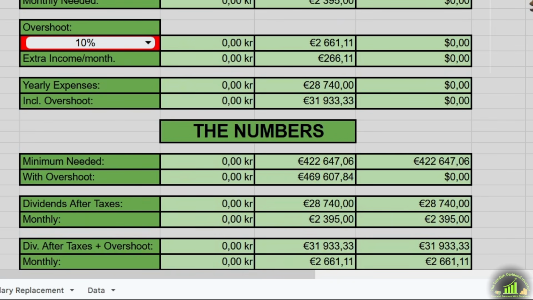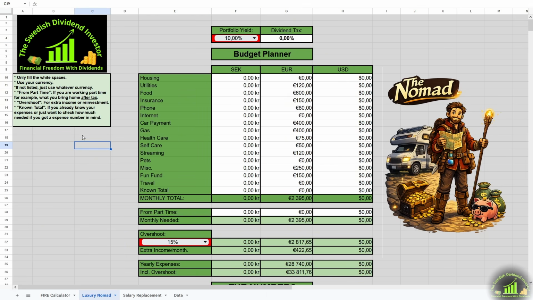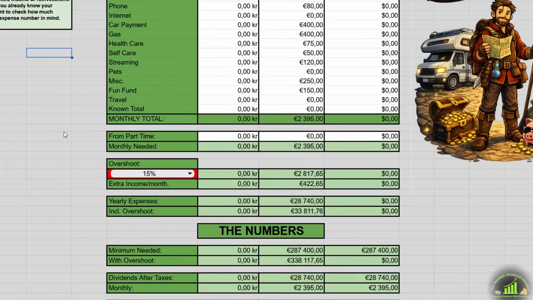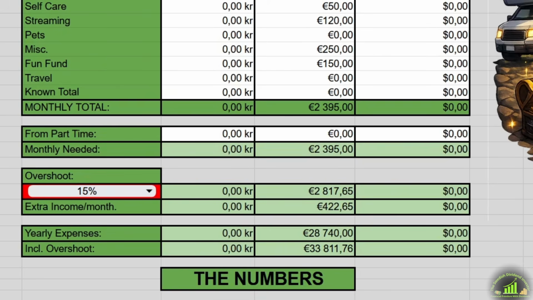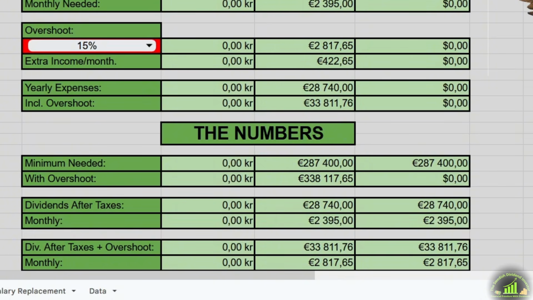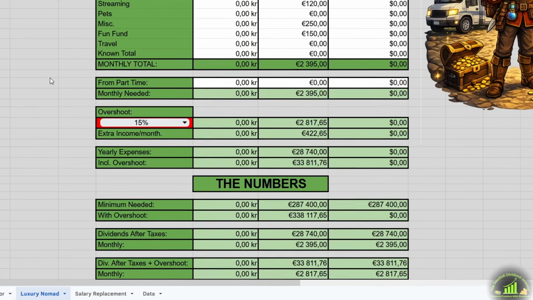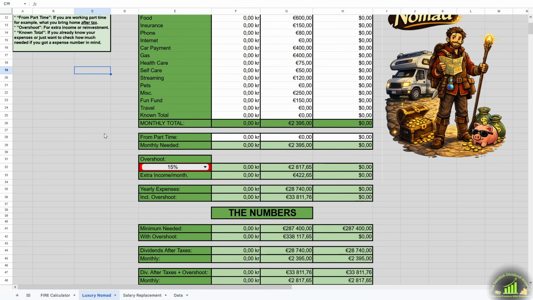469,607 euros. Let's go with 10% yield and 0% tax and a 15% overshoot. Now we have 422 euros in extra income per month, and the invested amount is now 338,117 euros. Now 15% of almost 2,400 is a lot and maybe a bit excessive, but this is just for experimentation. Let's do one final example.